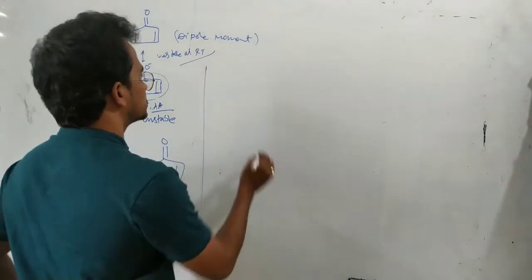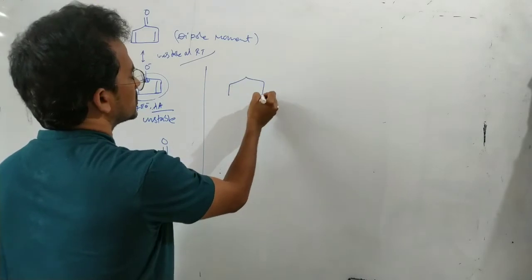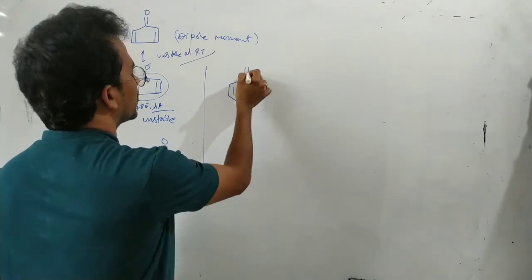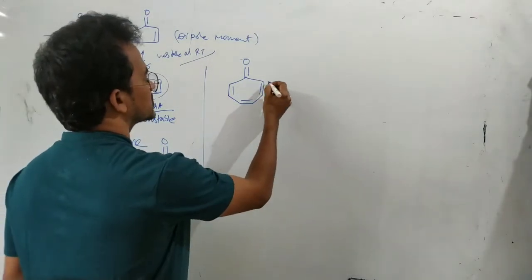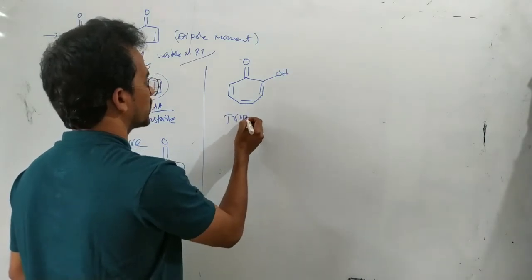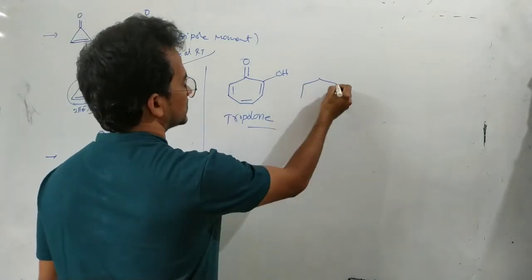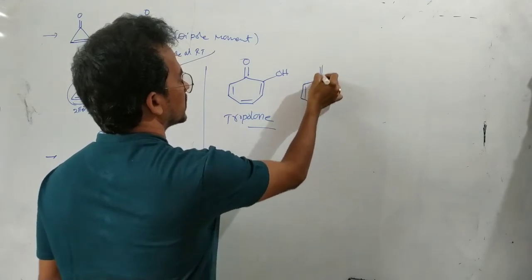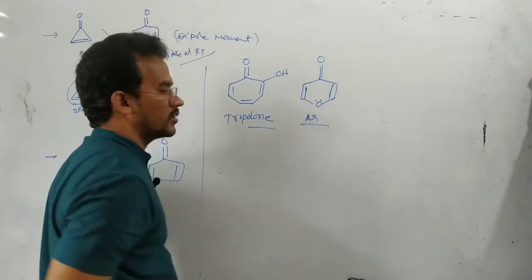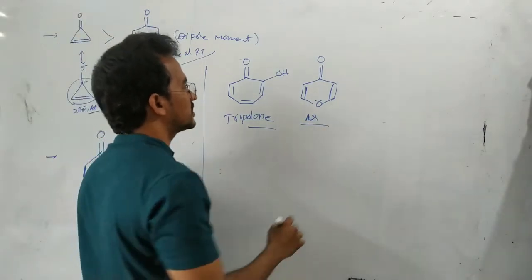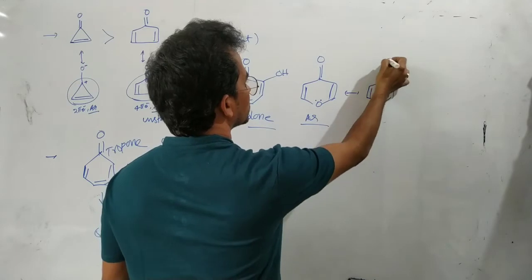And next, see this one. One more example we can write. This is tropone, with the double bond over; actually, this compound's name is tropone. And in this case, it is tropolone. Tropolone is also aromatic. Next, another example like this: oxygen, this pi bond, pi bond. Here double bond over, here lone pair, here 2 electrons, 2 electrons. This is also an aromatic compound with 6 pi electrons. Of course, this one also has a higher dipole moment because in ionic form it has a complete aromatic character.